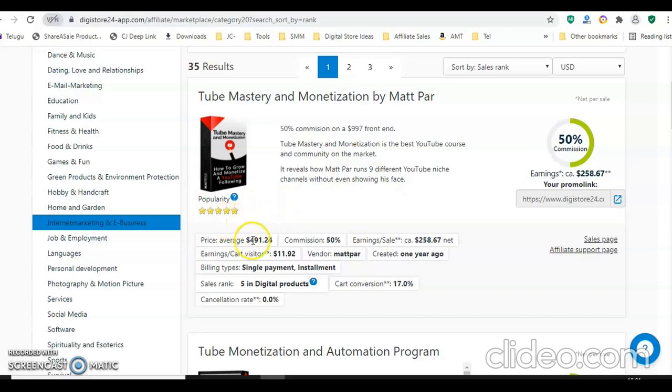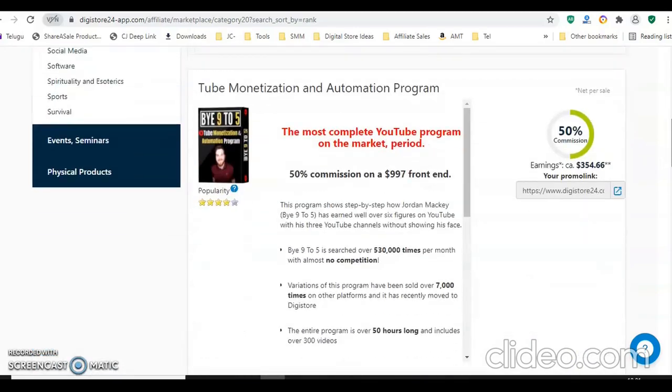After seeing the rating, you can check the commission, how much you are going to get per sale. This is the percentage, this is the amount. Cart visitor, for example: if you select any person and he goes to the cart, even if he is not purchasing, you will get something. Majorly you need to concentrate on the cancellation rate. It should be less than 10%. Cart conversion you can also consider. This is what you need to focus on. So 35 results are there like this.